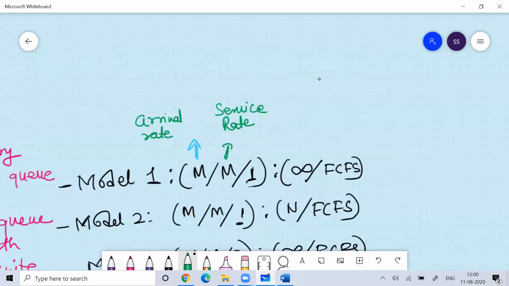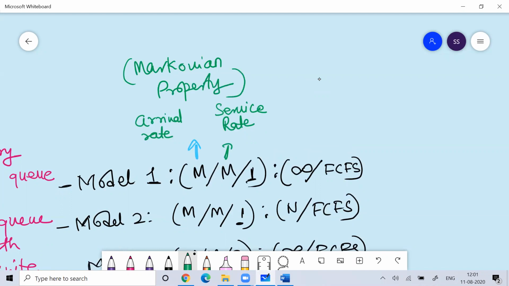They work under the Markovian property, the principle of memory loss, which says that those doing the service are least bothered about who is coming for service. They do not remember the customers they are serving, so they follow the memoryless property, and M represents Markovian.